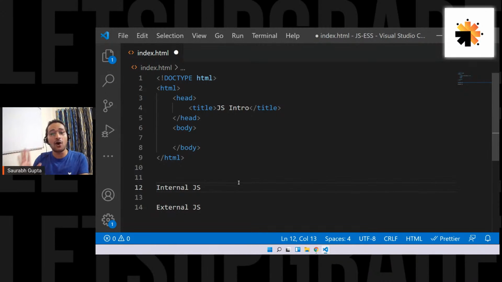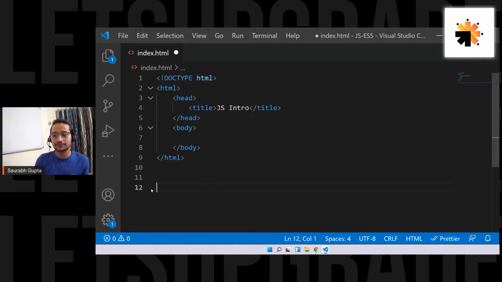Understand, on the client side, JavaScript only works with an HTML page. Is that clear? Because it was created like this. So we have two options: internal and external. Internal means you write it inside the HTML page. External means you write it in some other document that is a JS document, and then you have to link it with the HTML page. For today, let's start with internal JS and see what it is doing.